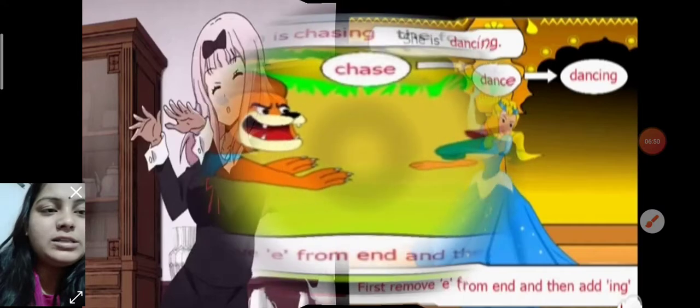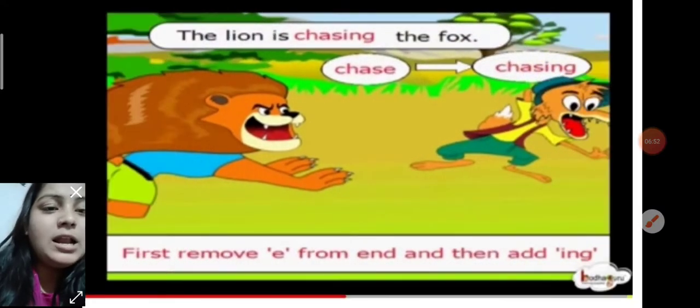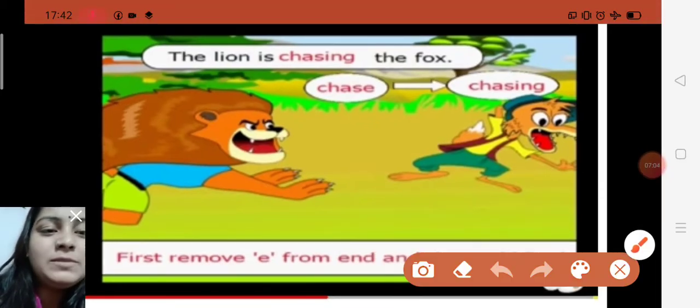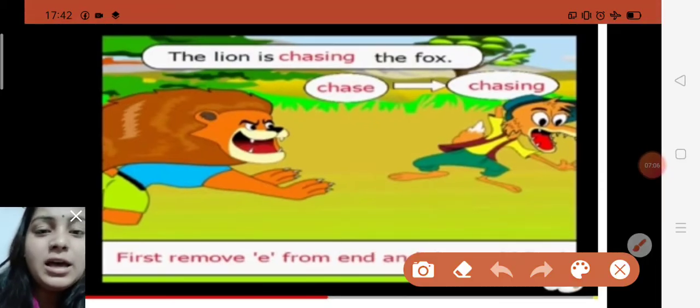Now let us see some more examples. Here is written chase is a verb, and whenever you are going to make a sentence from chase, like the lion is chasing the fox, it means that the action is happening right now.